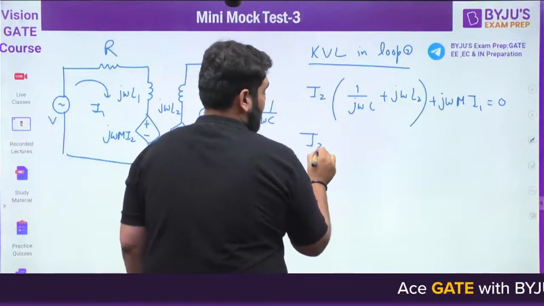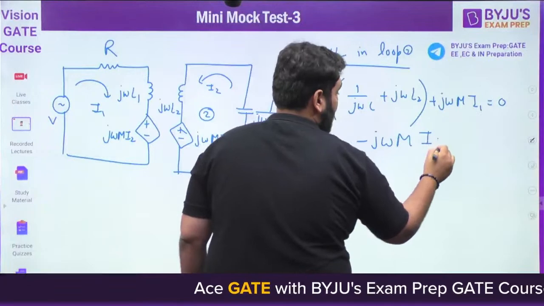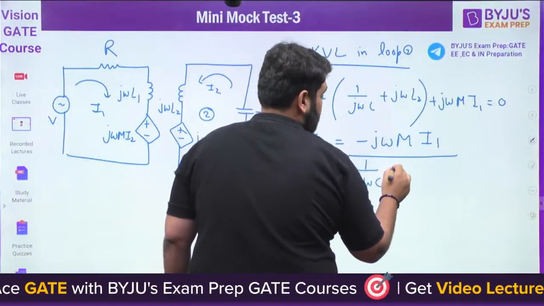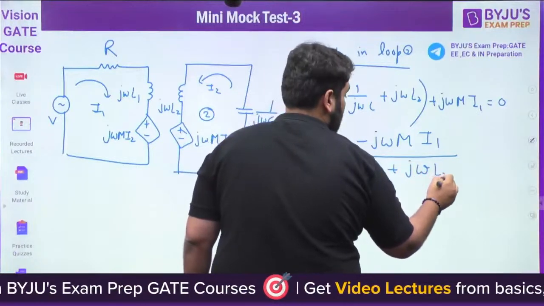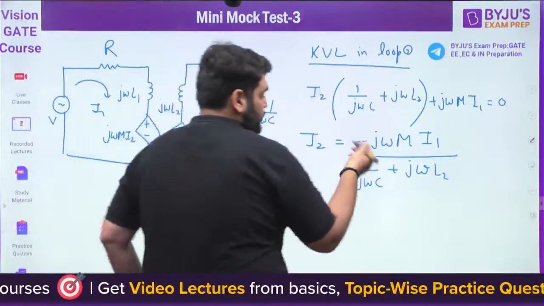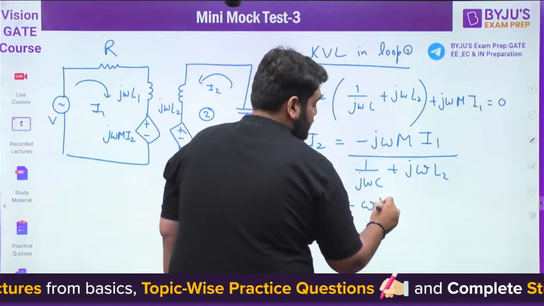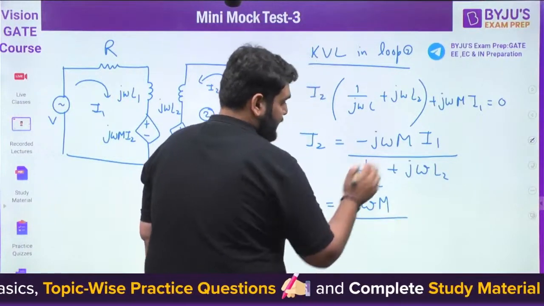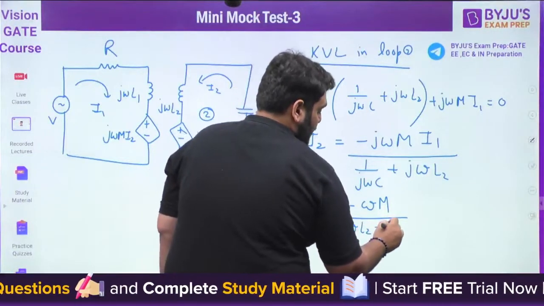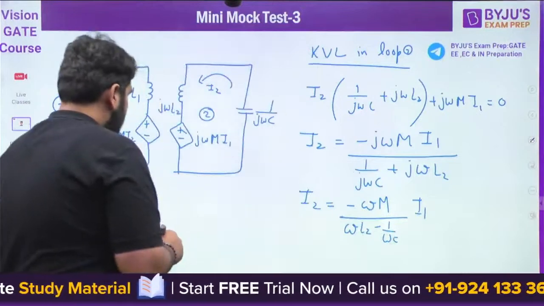From here I2 comes out to be minus J omega M I1 divided by 1 upon J omega C plus J omega L2. Yes or no? Now you can take J common. Then it comes out to be minus omega M divided by omega L2 minus 1 upon omega C, times I1. Now put every value here.